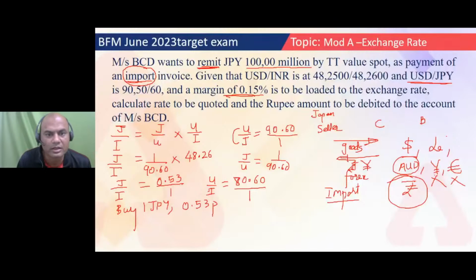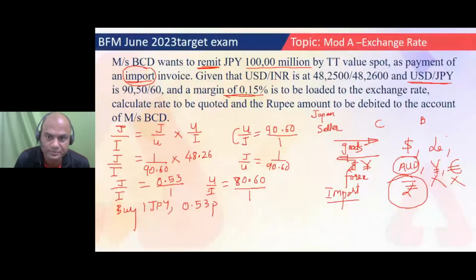Now tell me one question. This is outside this problem, but inside your BFM portion. JPY is weaker, but then also Japan is more developed than India, isn't it? Japan is more developed than India, even though JPY is weaker. Then what can you say about this? This brings you to the conclusion that currency does not decide whether the economy of that country is stronger or weaker.